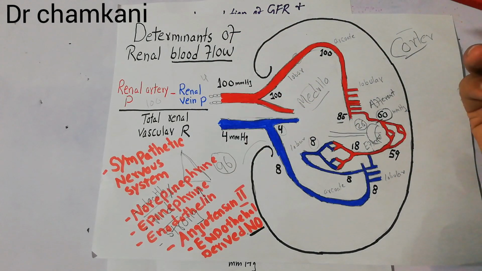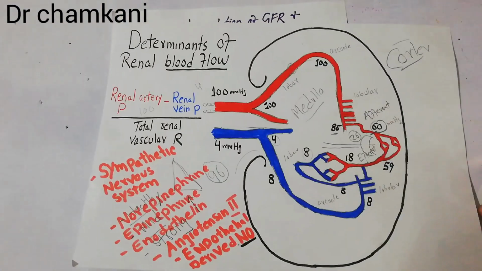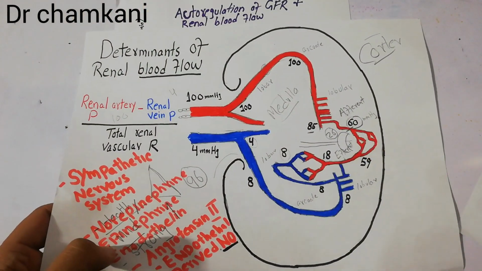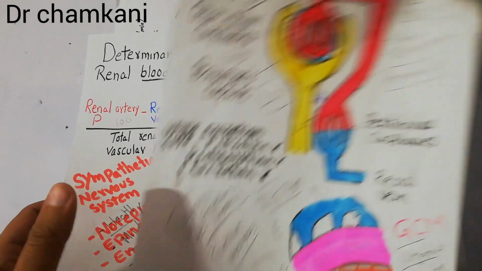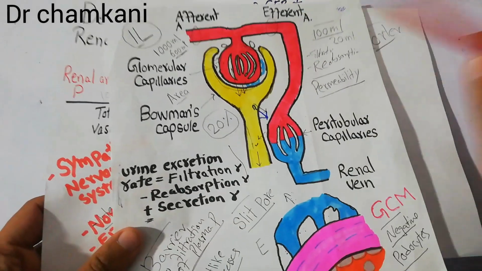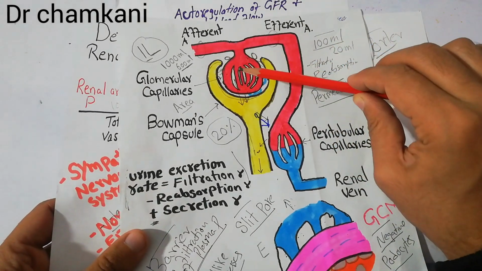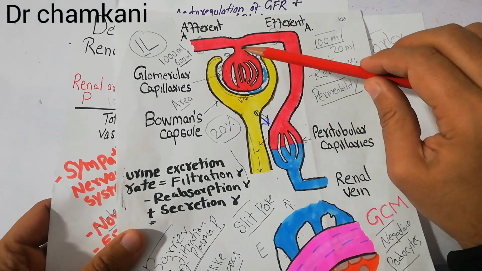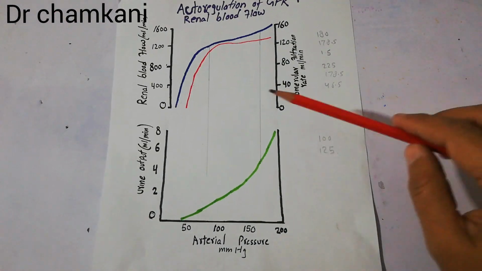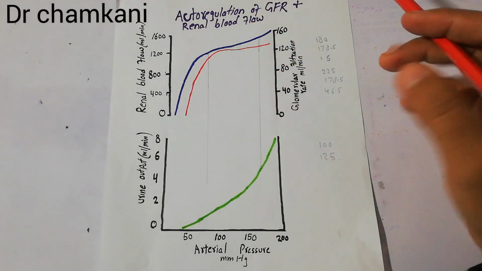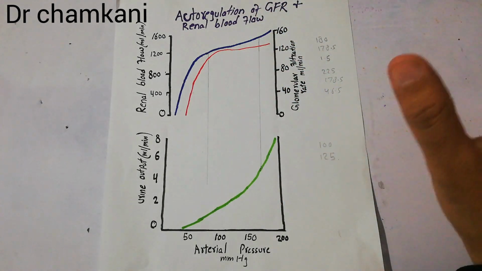But how is the kidney regulating these changes, and how is the kidney trying to maintain the glomerular filtration rate, which is occurring at the glomerular capillaries, which we discussed previously in detail? Like, this is the glomerular capillary, and filtration is occurring here. Blood is coming through the afferent arteriole and leaving through the efferent arteriole. Now, the arterial pressure in these vasculatures may increase or decrease, but the filtration process and the renal blood flow are maintained within narrow limits, and that is basically the autoregulation. And how is it done? We will explain each and everything in the coming lectures.